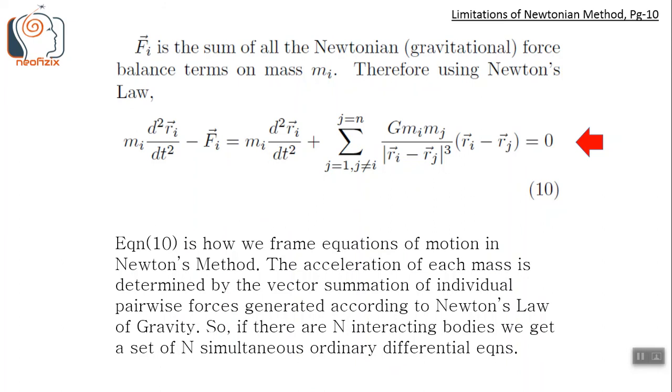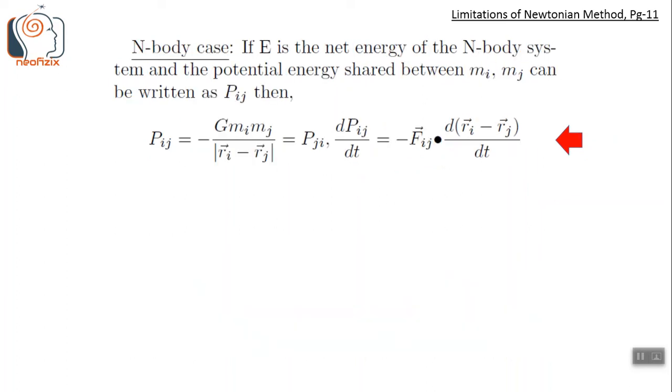Equation 10 is how we frame equations of motion in Newton's method. The acceleration of mass is determined by vector summation of individual pairwise forces generated according to Newton's law of gravity. So if there are n interacting bodies, we get a set of n simultaneous ordinary differential equations. Now let us look at the total energy equation of the n-body system. The pairwise potential energy is as described by P subscript ij. d by dt of Pij has the same dot product form as in equation 14 on page 7.